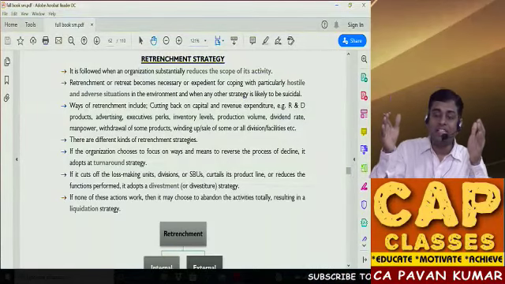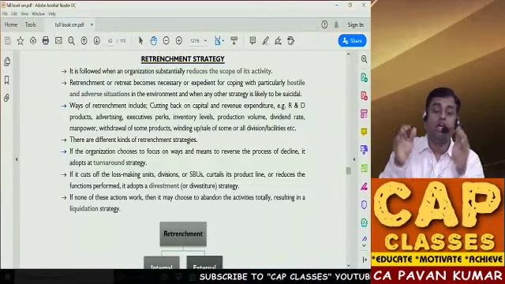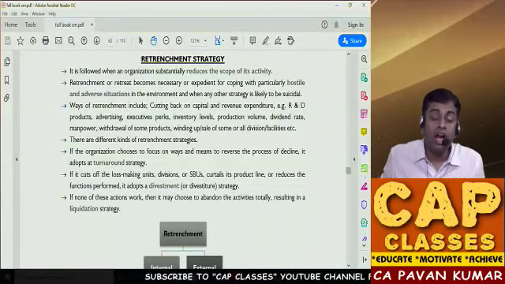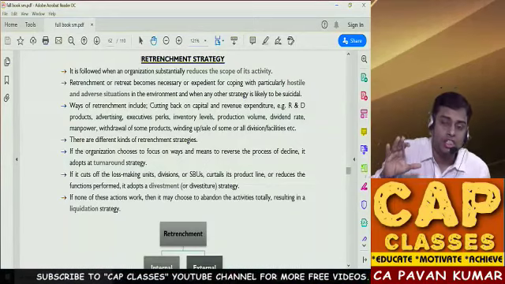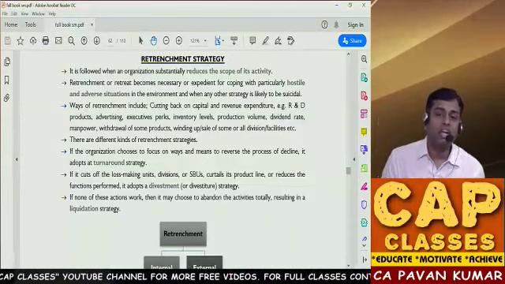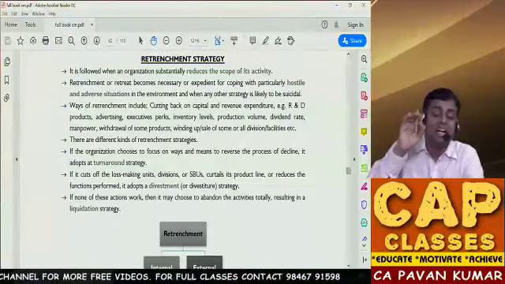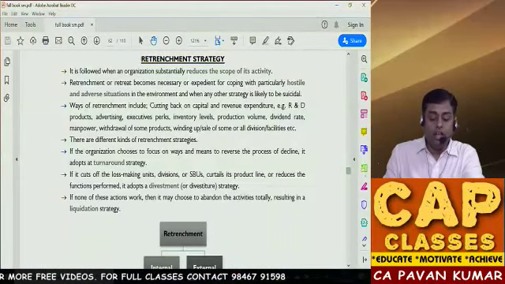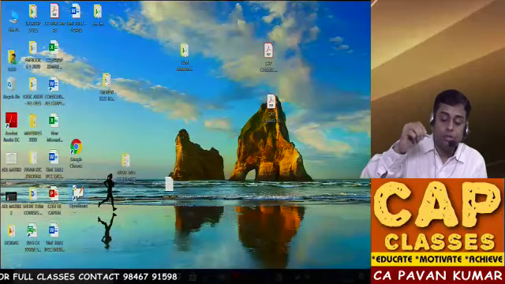Previously you had 400 branches in India, now you want to operate with 300 branches. Previously you had 80 products, now you are dealing with only 35 products. So you are reducing your present activity. When you reduce your present activity, it is known as retrenchment strategy.